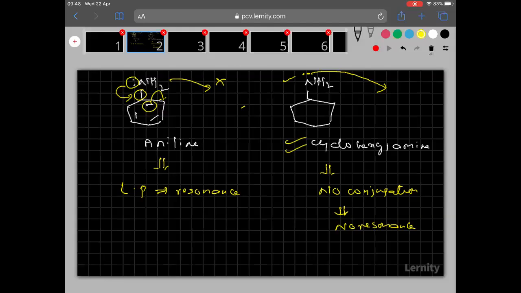So cyclohexylamine is a strong base as well as a strong nucleophile.